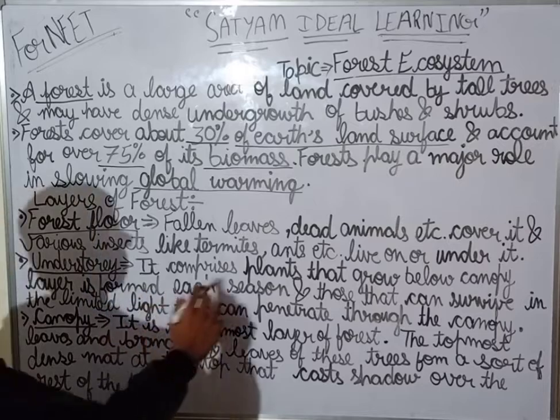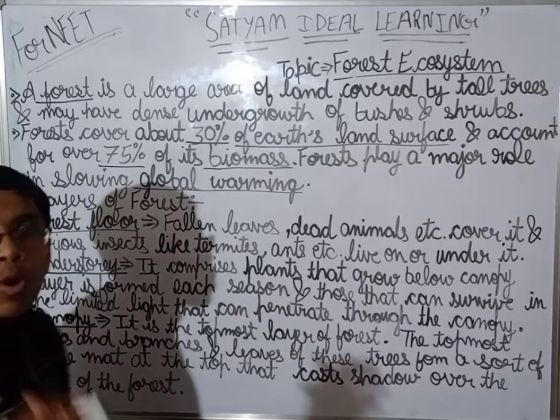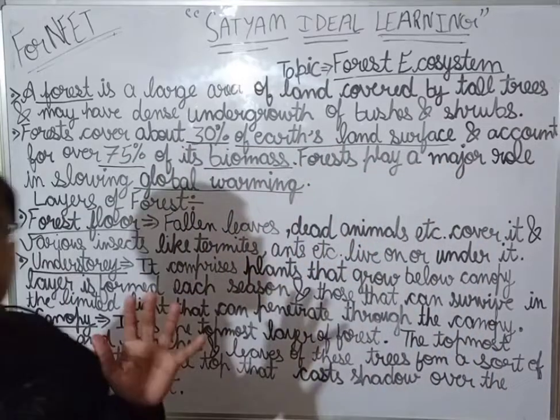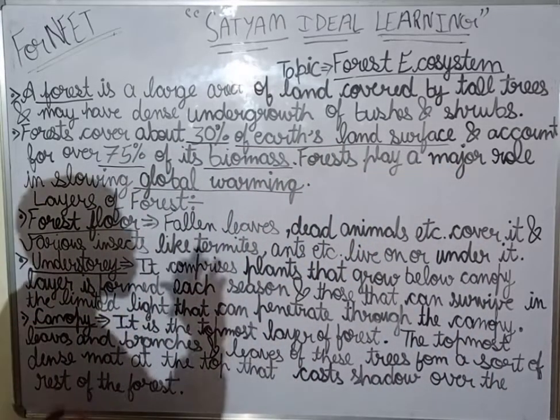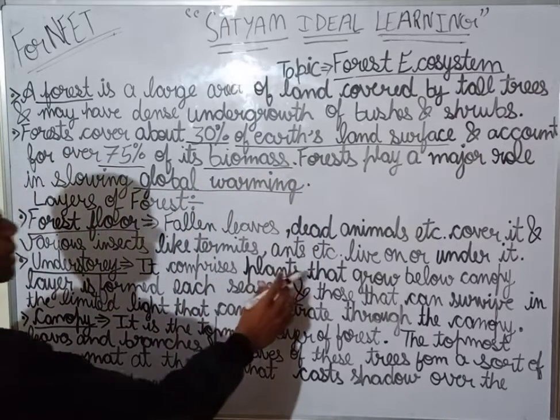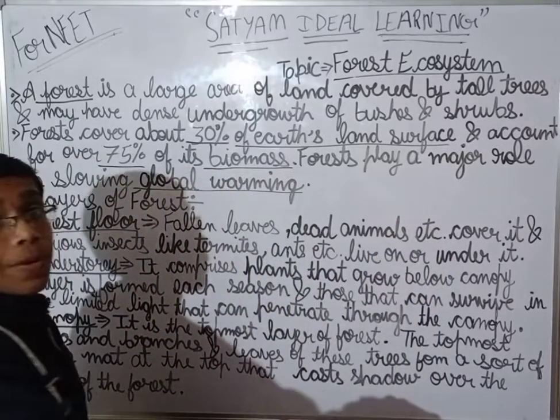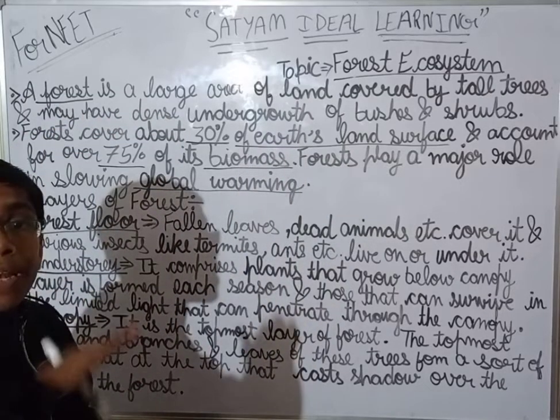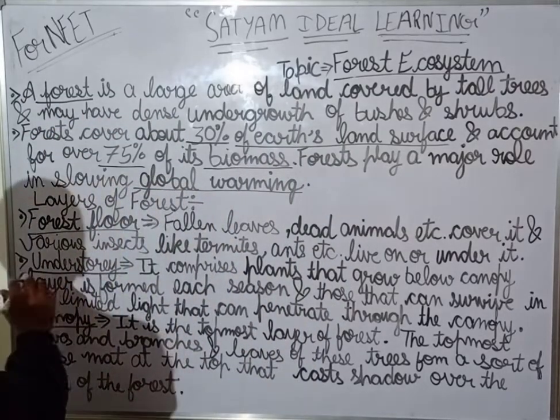Listen carefully: the plants that grow below the canopy layer are known as understory.